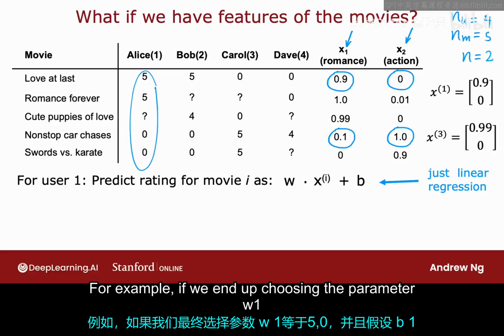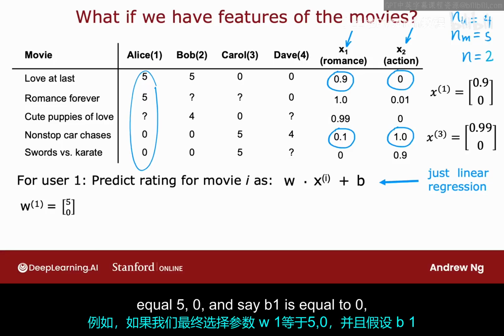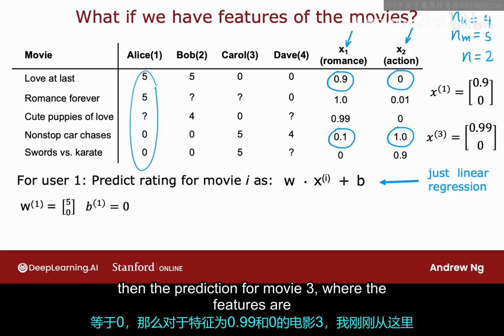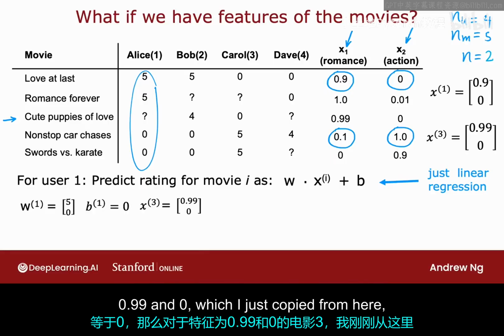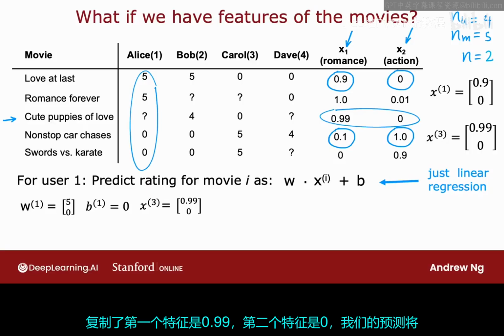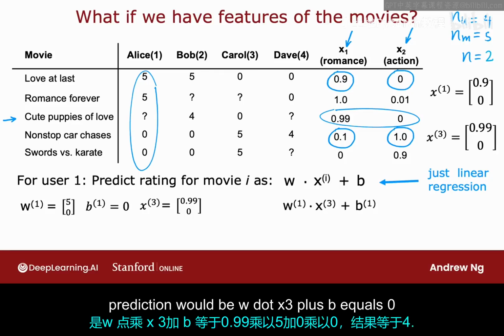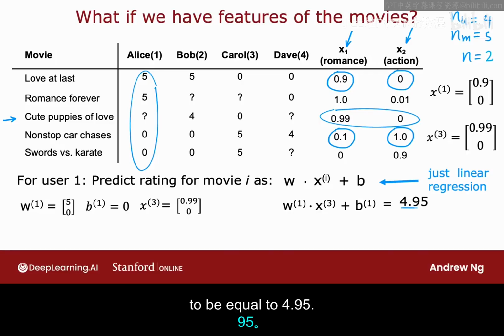For example, if we end up choosing the parameter w1 equal 5, 0, and say b1 is equal to 0, then the prediction for movie 3, where the features are 0.99 and 0, which I just copied from here, first feature is 0.99, second feature is 0, our prediction would be w dot x3 plus b equals 0.99 times 5 plus 0 times 0, which turns out to be equal to 4.95.